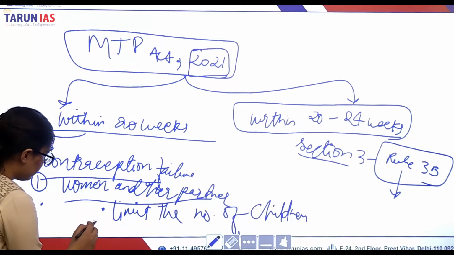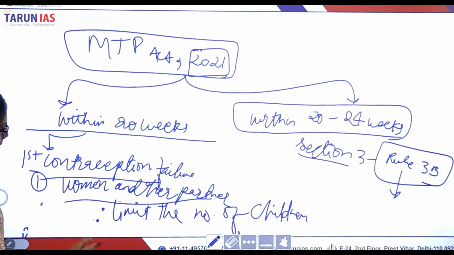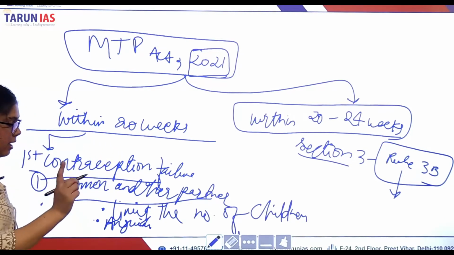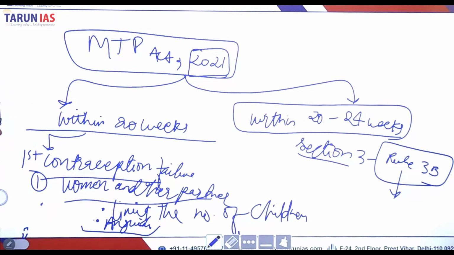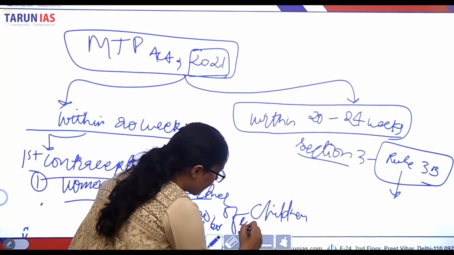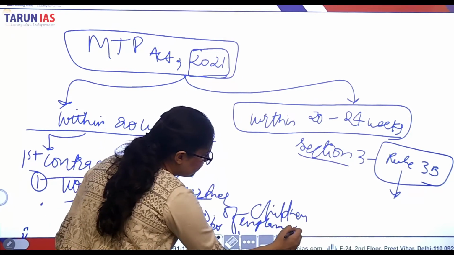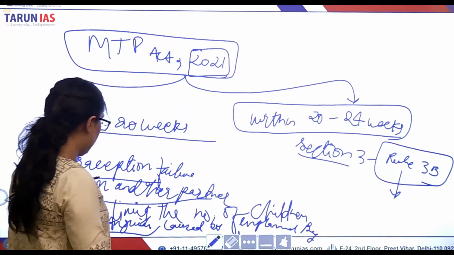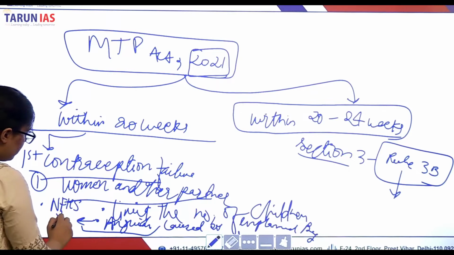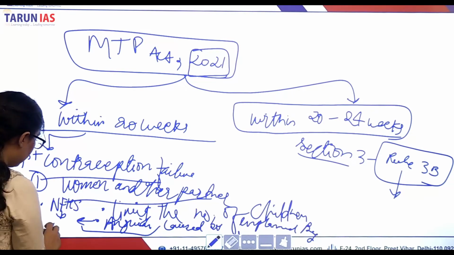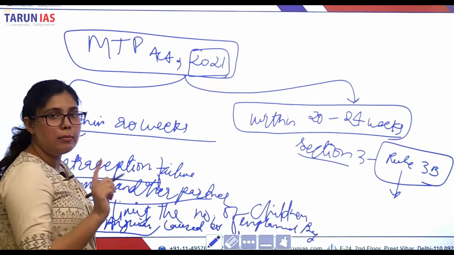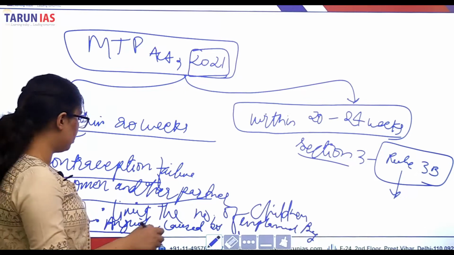This is the first point, and the second point is the anguish caused by the unplanned pregnancy, right? Why has this been recognized? I told you that the National Family Health Survey says that approximately 47% of the women stated that unplanned pregnancy was the reason for the abortion.